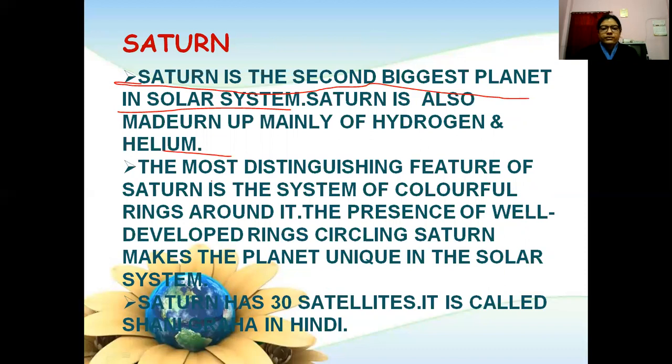The presence of well-developed rings circling Saturn makes the planet unique in the solar system. Saturn has 30 satellites and it is called Shani Grah in Hindi.